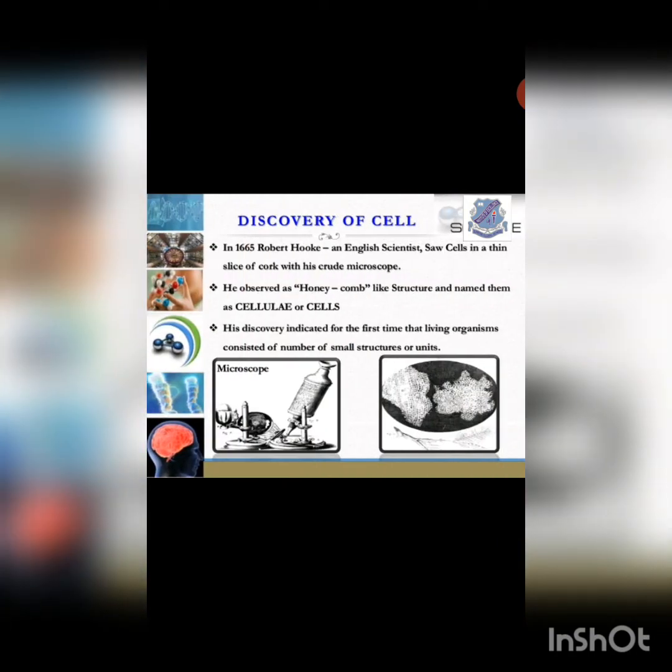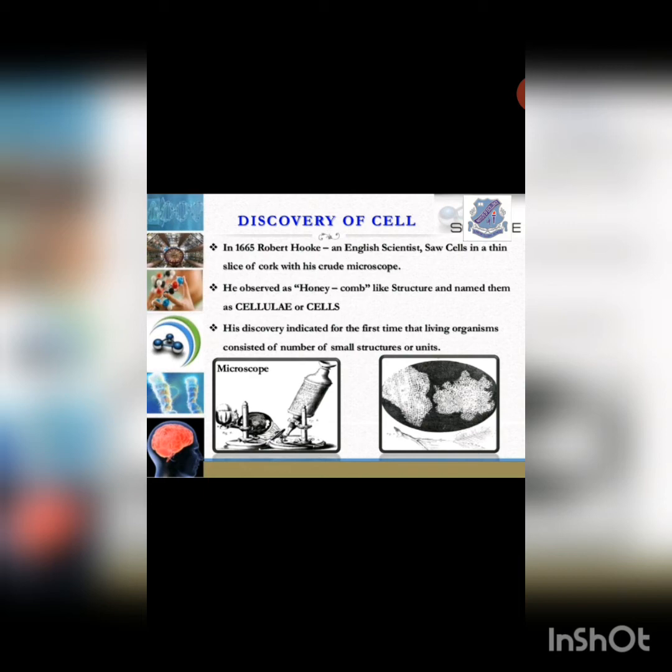Now, first of all, starting with the discovery of a cell. In this topic for today, we are going to study how the cell was discovered. That means, what is the history of the cell? How have we human beings found out such a basic and important unit of life? So, the first point here is that in 1665, Robert Hooke, who was an English scientist, saw cells in a thin slice of cork with his crude microscope.